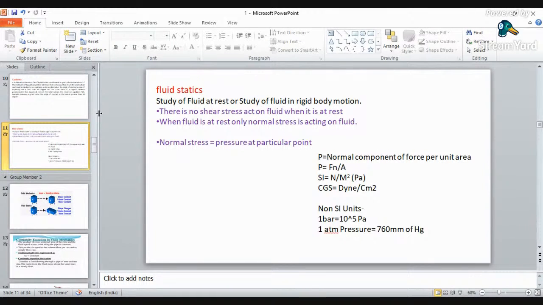Again, you can convert this mm of Hg into mm of water. How so? By using the relationship between the densities of water and mercury, or specific gravity. Specific gravity is nothing but the density of liquid divided by the density of water. So if you are given the density of mercury, then you can find out the density of the liquid and you may go for the pressure.